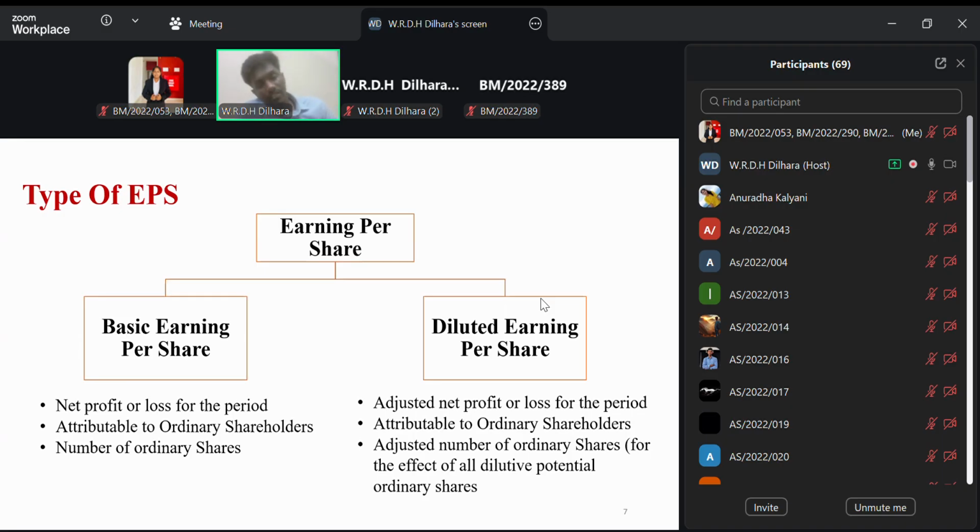In the financial statement, where does that profit show? What is the name of that profit? Net profit or loss for the period attributable to shareholders. What is the single name we can call it, the one mentioned in the financial statement? What is the name? Just asking what we call it.